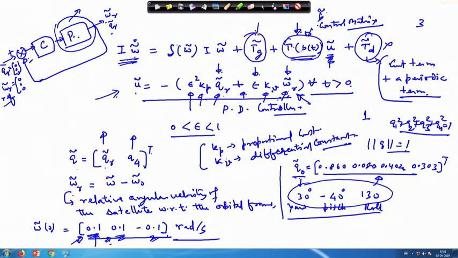The gravity gradient term we have already written. It depends on the attitude of the satellite and the moment of inertia of the satellite. So, this can be written. This is known to you. This is known. Okay. Angular velocity. These are the absolute angular velocity.